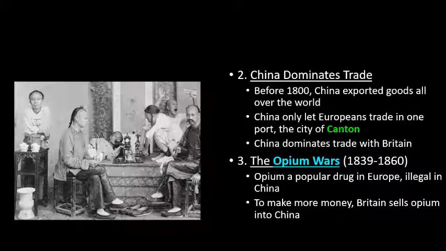Absolutely not, guys. So this is what's called the Opium Wars. Now, the Opium Wars take place over the course of 1839 to 1860, about 40 years. And there's technically two Opium Wars, but we'll just call it one big period.